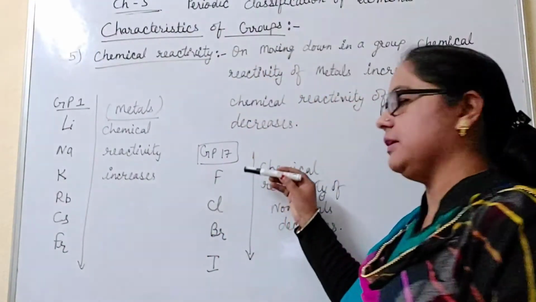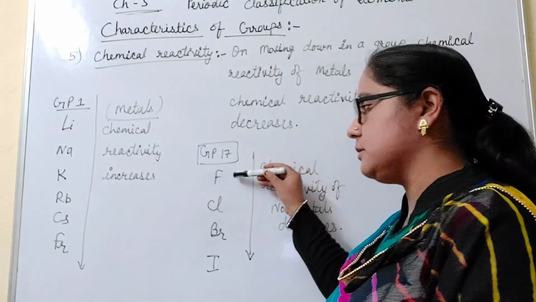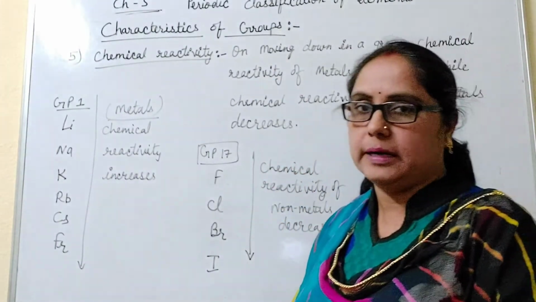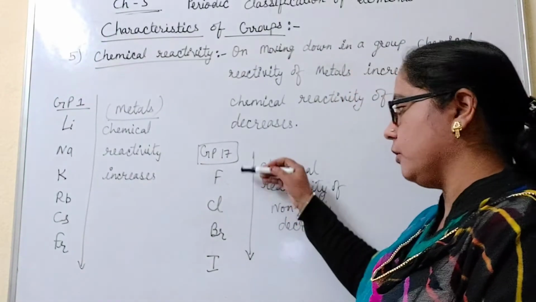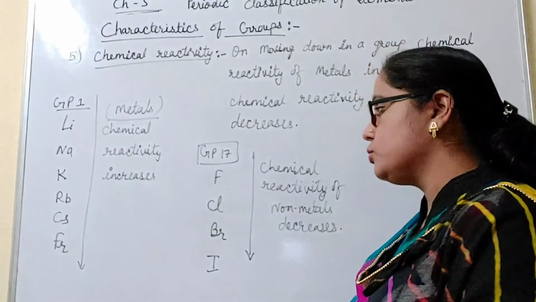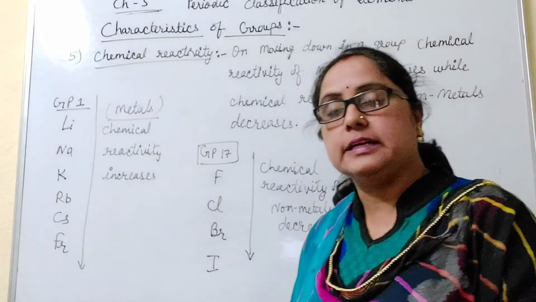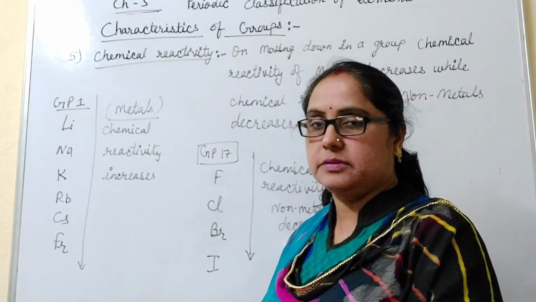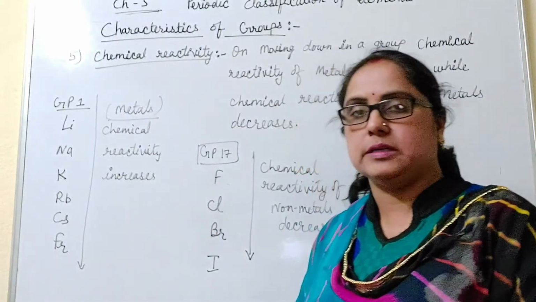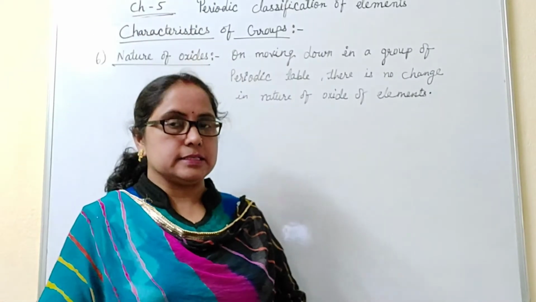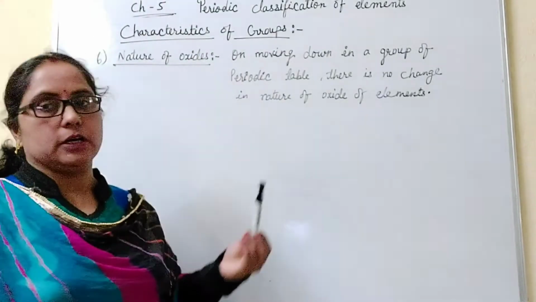In the case of the 17th group, the elements fluorine, chlorine, bromine, iodine are all non-metals. Non-metals have a tendency to accept electrons, hence their chemical reactivity decreases on moving down in a group of the periodic table. And the last characteristic is nature of oxide.